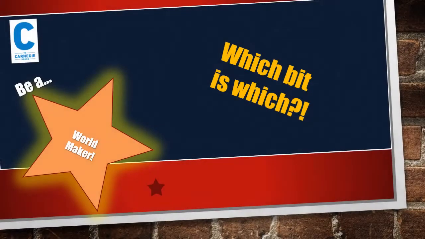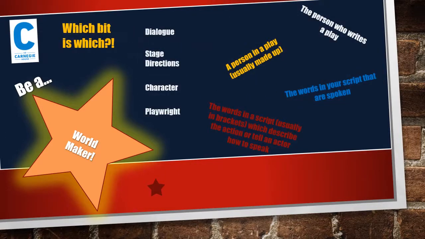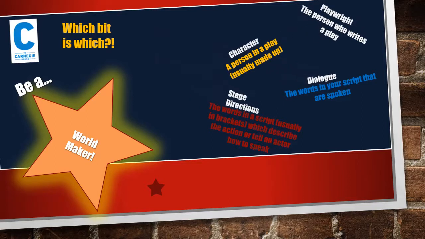Let's have a look at some of the words that we're going to be talking about today and going to be using in the workshop. Dialogue, stage directions, character, and playwright. But what do each of those mean? Can you match the words on the left with the definitions on the right? Did you get them right?